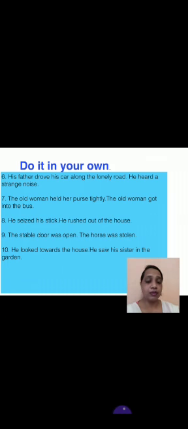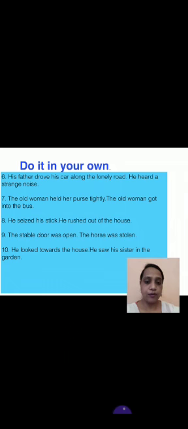He looked towards the house. He saw his sister in the garden. So, looking towards the house, he saw his sister in the garden. Children, you have to write these answers. This exercise you have to do in your notebook. Do it carefully.